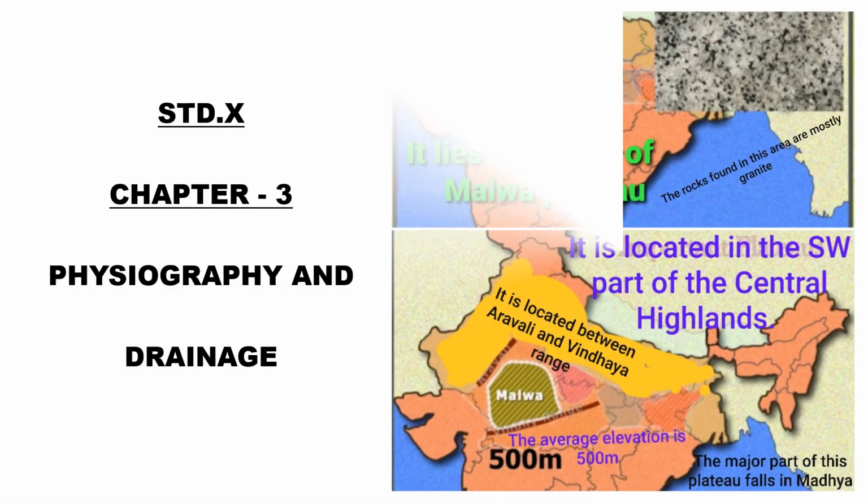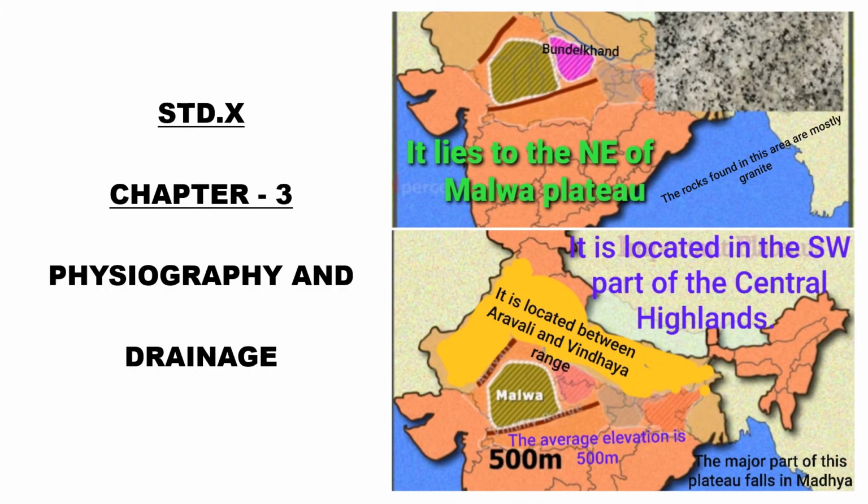Malwa Plateau. It is located in the southwestern part of the Central Highland. It is located between Aravali and Vindhya range. The average elevation of this plateau is 500 meters. And here you can see that the major part of this plateau falls in Madhya Pradesh.